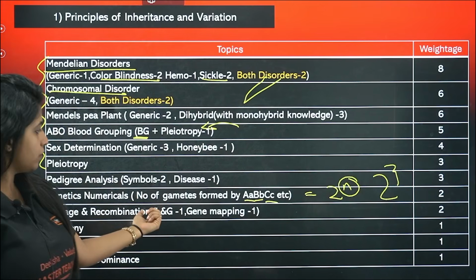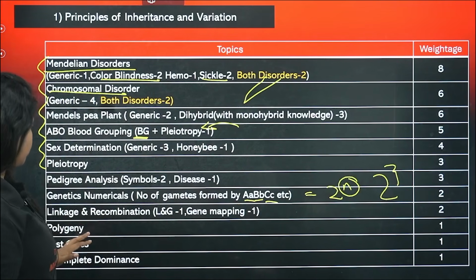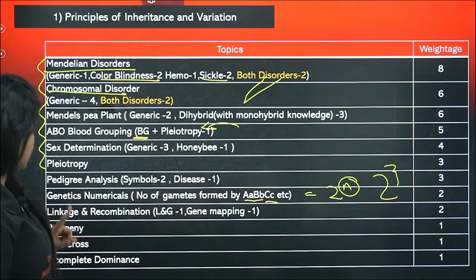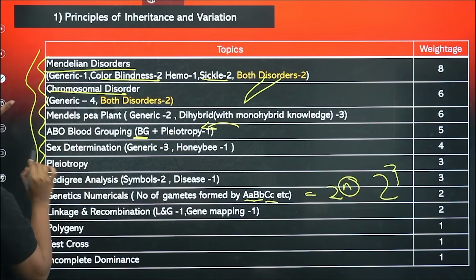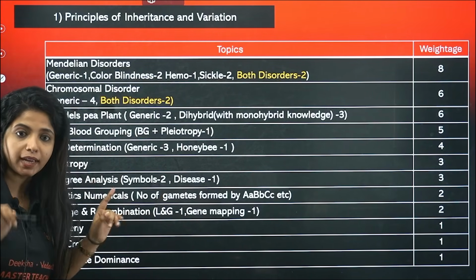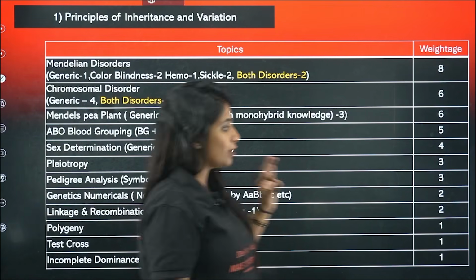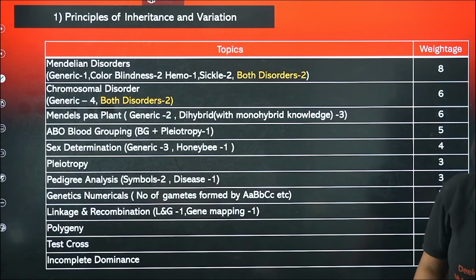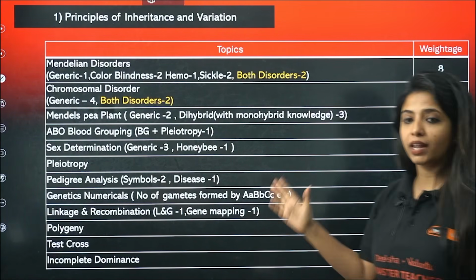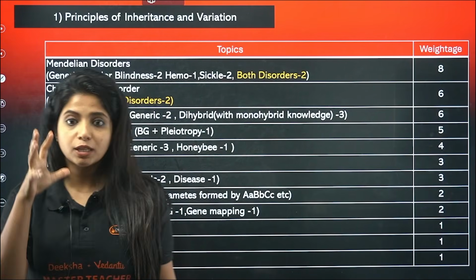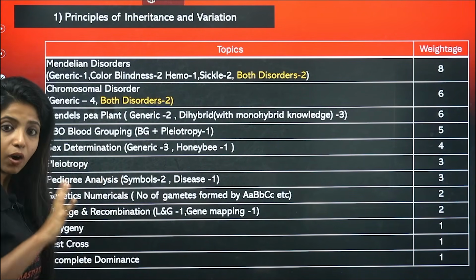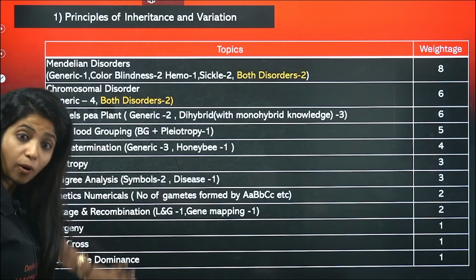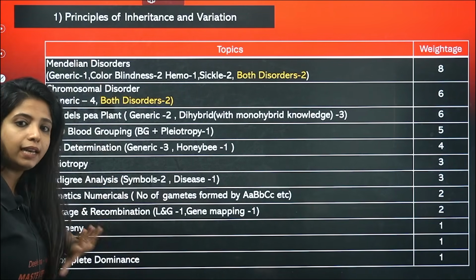Linkage and recombination one, gene mapping one, but anyway go through it. Polygyny related, one question has come; test cross related, one; incomplete dominance related, one. So all of these topics are something that you should not miss out by any chance, because questions have come from these topics until now. So go through these topics for sure if you want to grab your 6 out of 6 marks or 5 out of 5 marks from this particular chapter. All of them, and prioritize this. I'm saying all of them you have to go through anyhow.